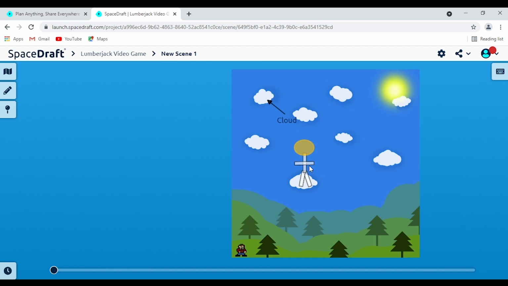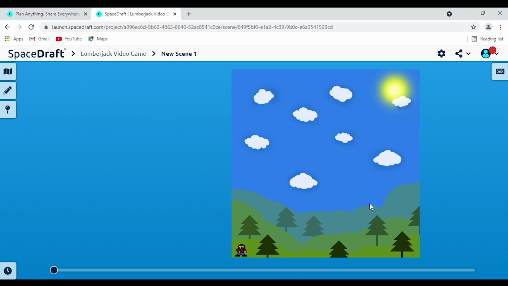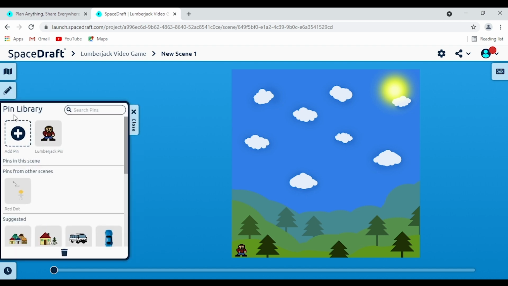So we've added in this custom pin here, but maybe you're not really interested in putting it into your scene. So if you want to delete it, simply right click on it and click remove from scene and it's gone. However, if you want to get it back, it is still here in the pin library as a little suggestion there. But if you want to actually really delete it, you can just delete it forever.